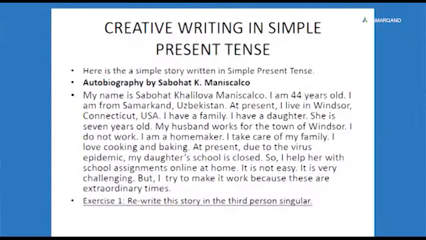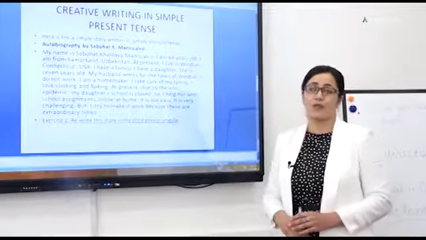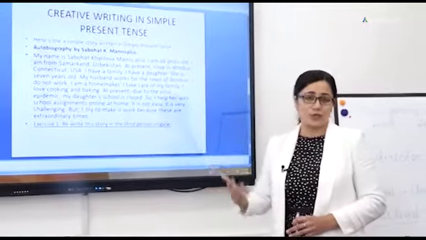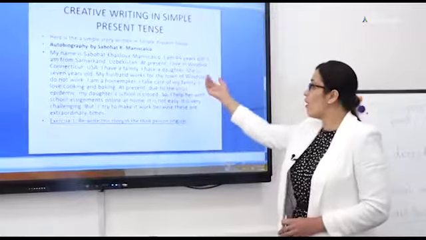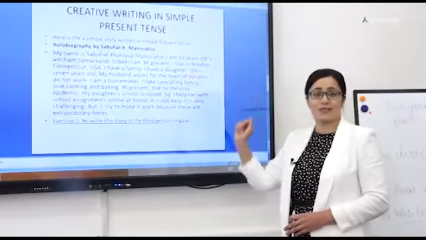In order to create a paragraph, we first need to think about what we are going to describe. If you are going to describe a simple event, something usual, which can be in descriptive form, we can use the present simple tense.